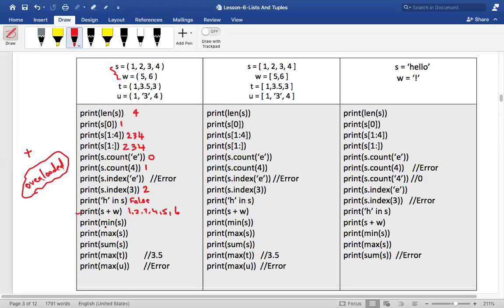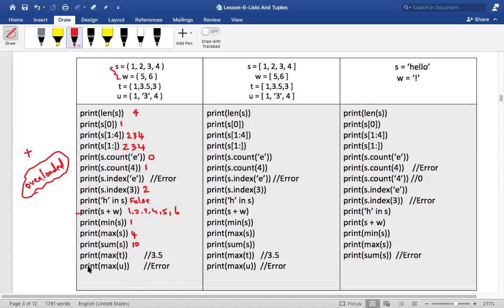Now having said that, what is the minimum value of S? Minimum is a function which will give you the minimum of this. It is 1. What is the max of S? It is 4. So min is 1, max is 4. And now the sum of S, I want to calculate the sum of all this. It would become 10.